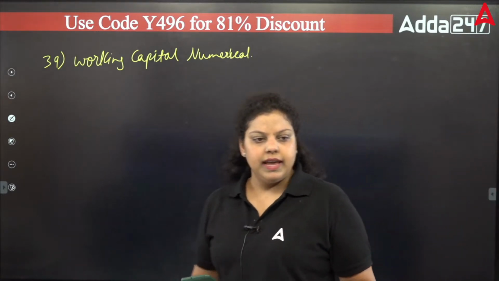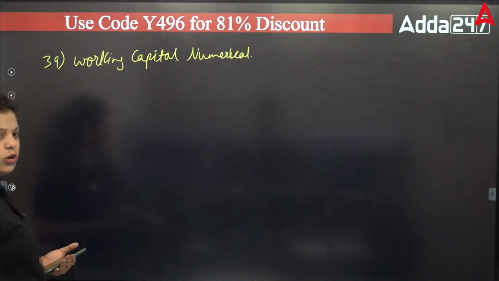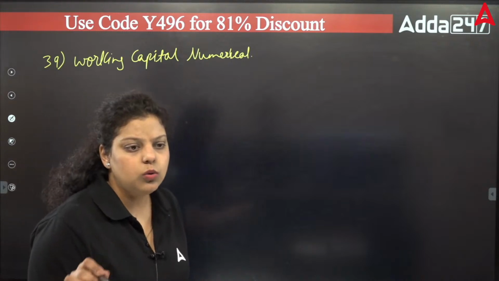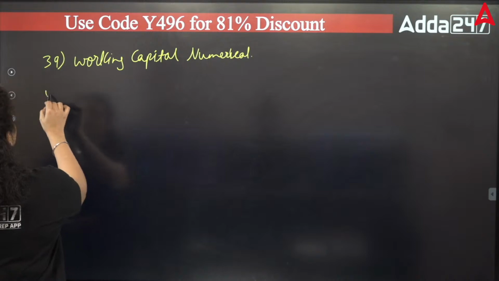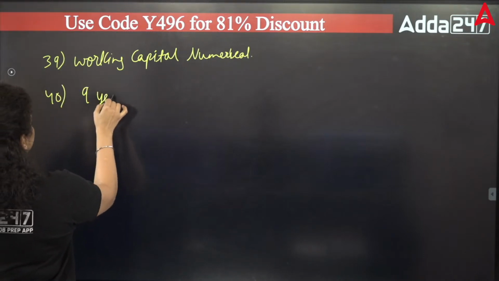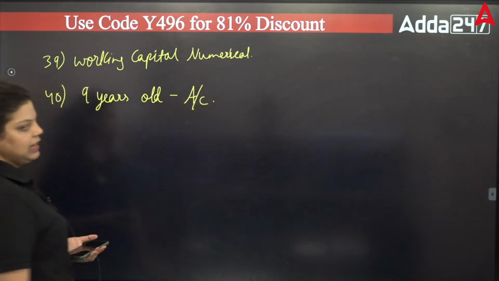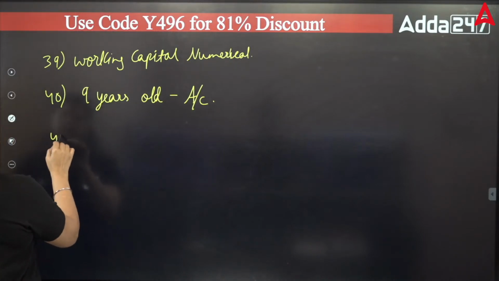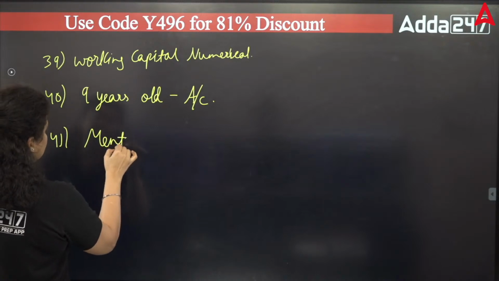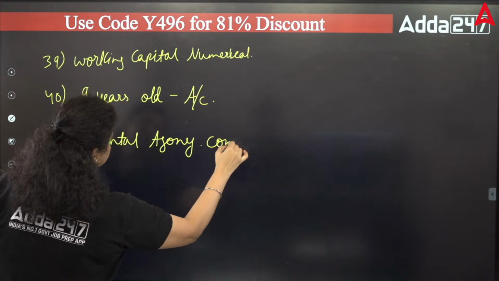Okay. Next, what rest? A 9-year-old child wants to operate an account. Was it a yes or no question, Harshad? Or have they given a certain condition about it? Account question was there, whether it can be managed or not, something like that. Okay, mental agony compensation has been asked in the banking ombudsman.